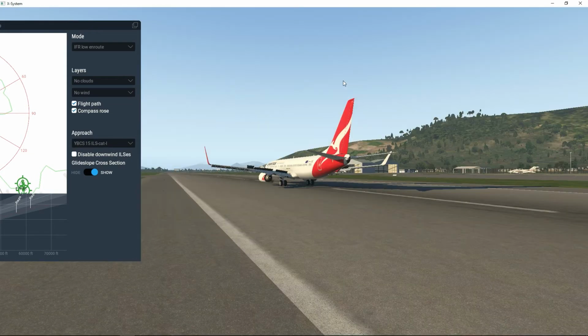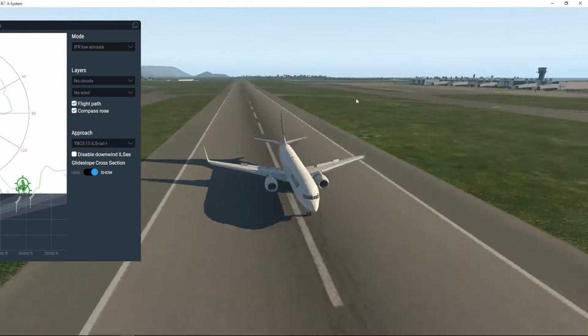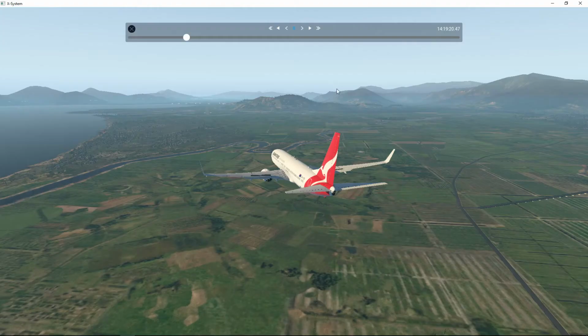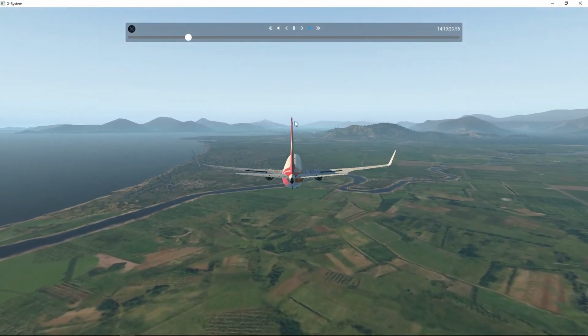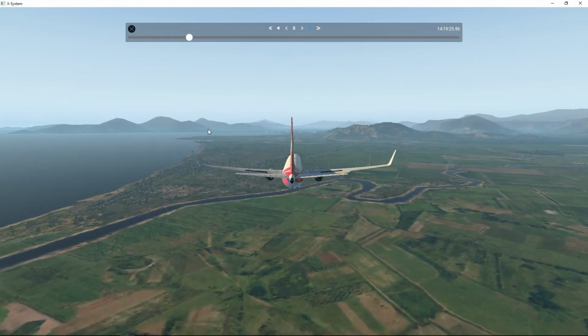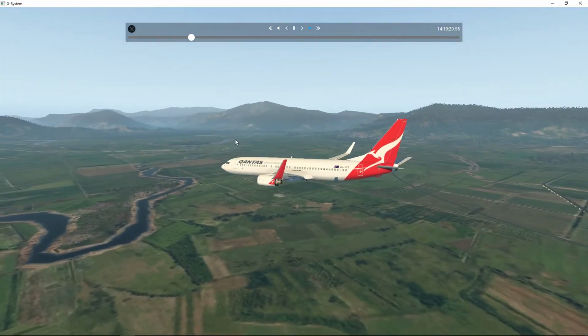Have a look at our plane. Here is our plane. So we have a look at the replay. And as we can see, we're coming in for landing. I do believe that in real life, pilots would have the gear out already.